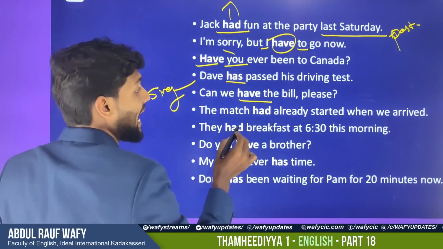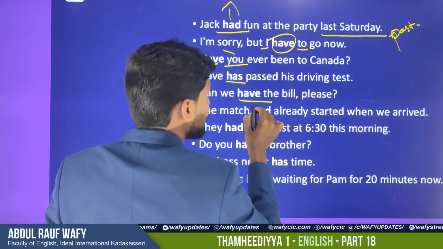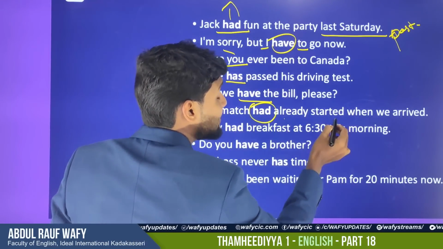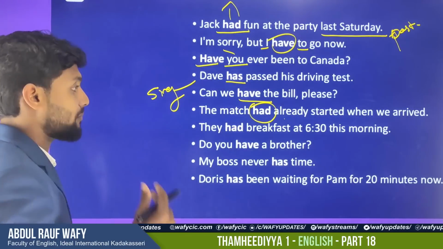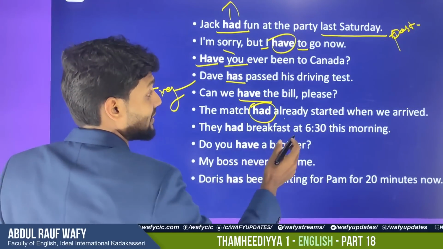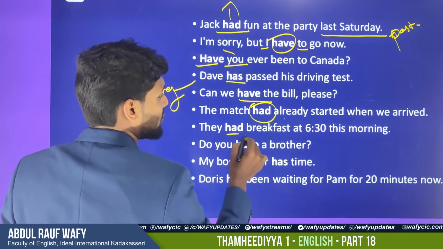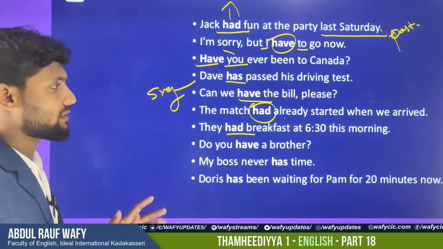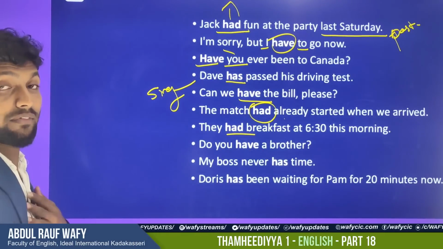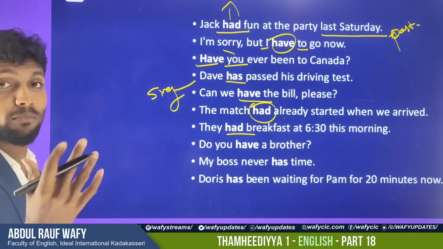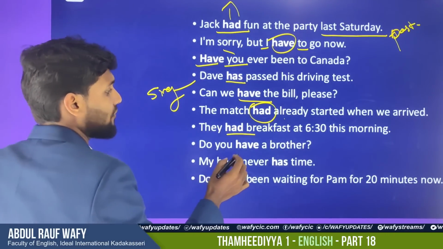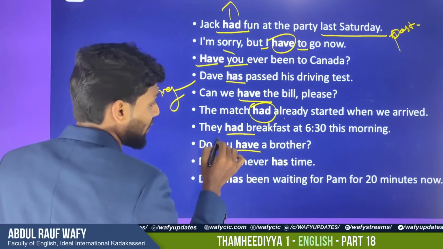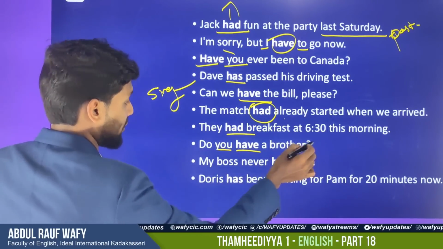The match had already started. So this is past, because "already started" means it has started already. So the match had already started. That is past. They had breakfast at 6:30 this morning. So when we talk about this morning, they had it already. We use this when we are reporting to someone, or when we talk about something at noon. That's why. Do you have a brother? After "you" you have to use "have". So this is also a question.